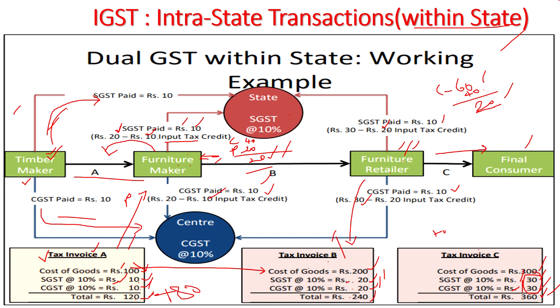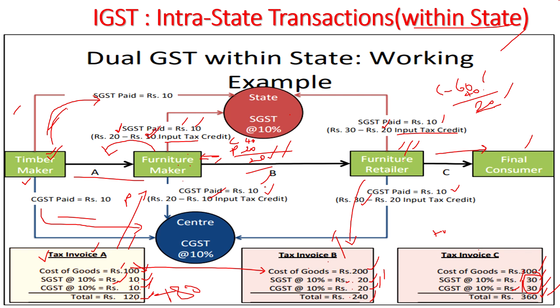So this 20 rupees, whatever he has paid earlier, that he is claiming now, it is called input tax credit. So here in this transaction, the furniture maker will be claiming input tax credit of SGST 10 and CGST 10 at the time of sale in this transaction. Similarly, in the C transaction also he will claim. Finally, the government will get the 60 rupees only.